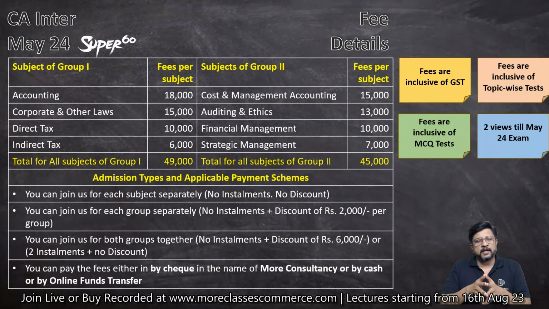So total fees of second group are 45,000. Please remember that our fees are inclusive of GST. Not like other classes, our fees are basically inclusive of GST. These fees are already inclusive of topic wise tests. The final prelim, which will be as per the ICAI pattern, is not included in the fees, but topic wise tests are already included in the fees.